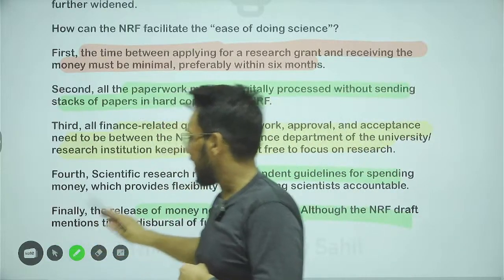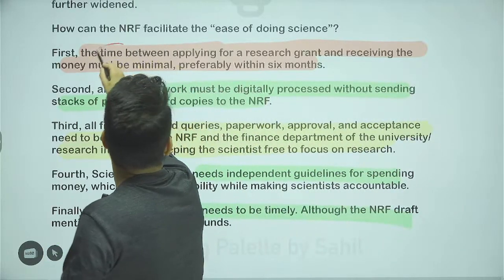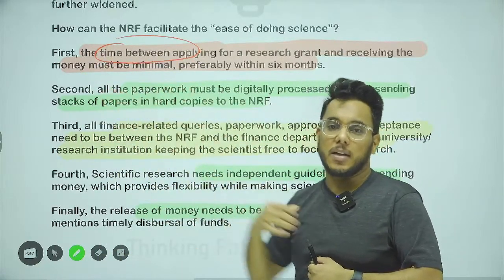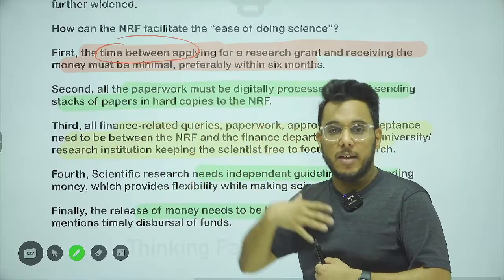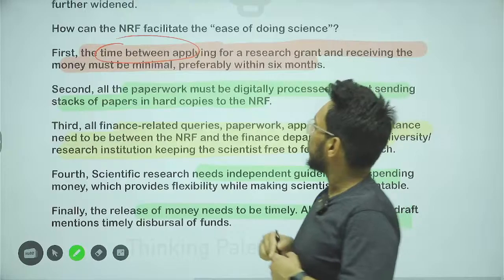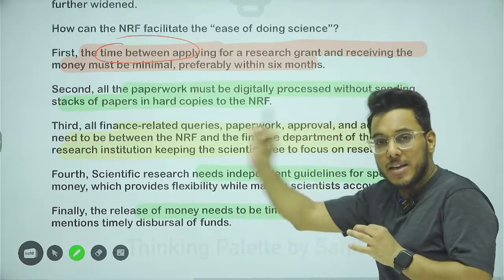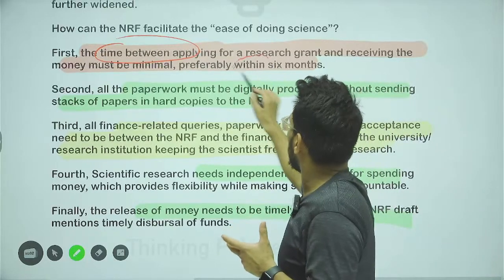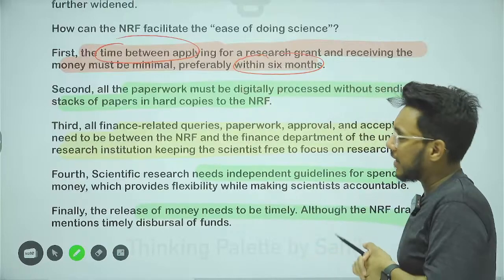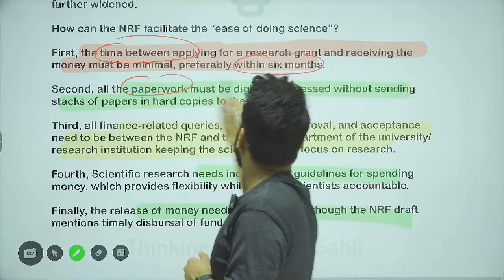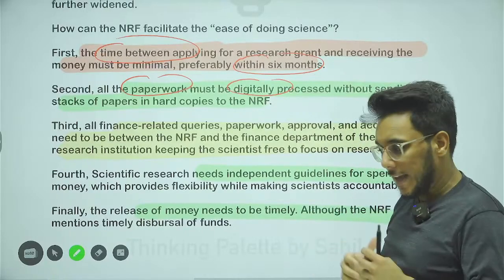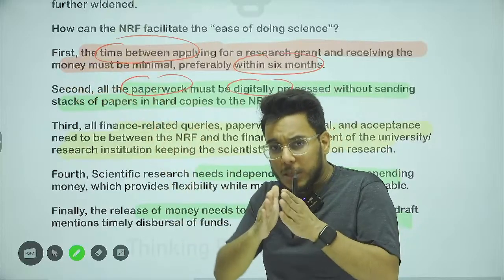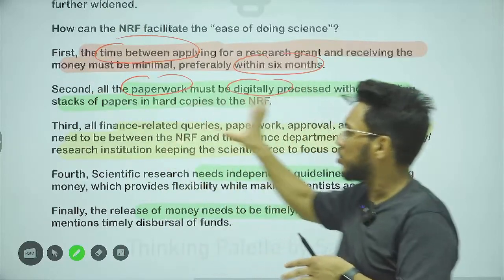Number one, as this NRF will come, first of all, there should be a dedicated time. For example, I am a researcher, I am applying for a grant. Within 30 days I will be given the money. Within 15 days the money will be given. So there should be minimal time between the application for a grant and the receipt of a grant, and the time could be around 6 months at most. Then next, the paperwork should be done digitally. It should not be the case that I take bundles of papers to the government or the ministry or NRF's office. All the paperwork, the application process, should be digital.